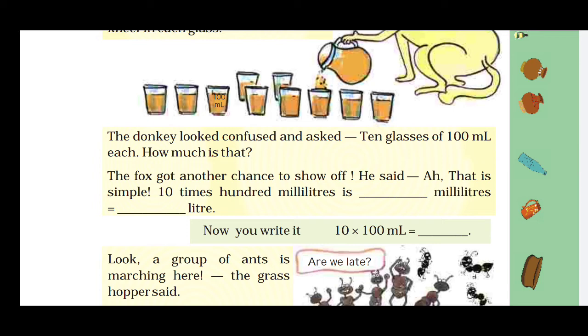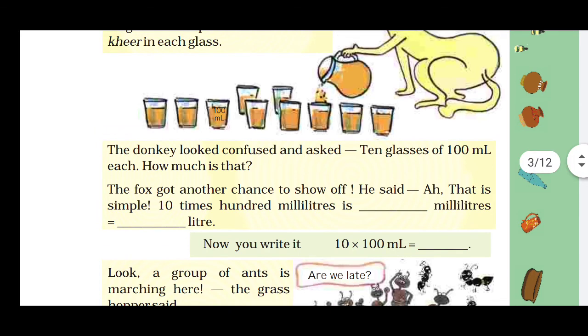Let's do it by ourselves. Now we have to give the answer in liters, how much kheer is poured in total in the glasses. So 100 ml in each glass, and there are 10 glasses in total. So we will first multiply, right? 10 into 100 is equal to 1000 ml.